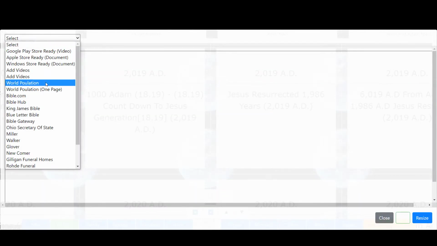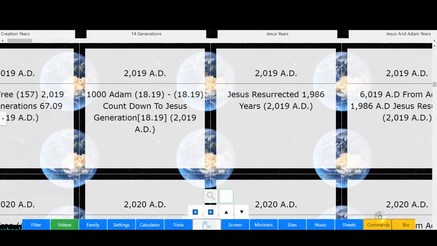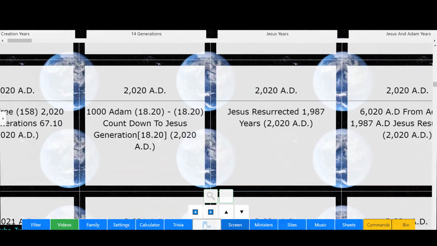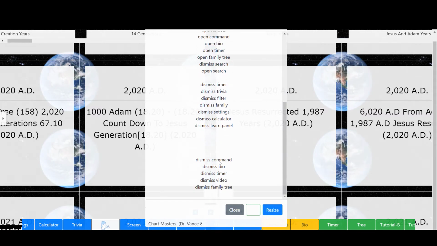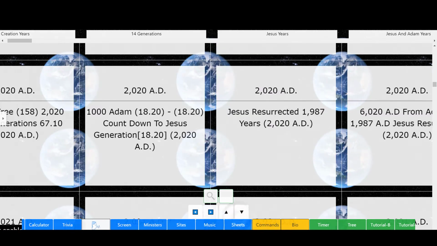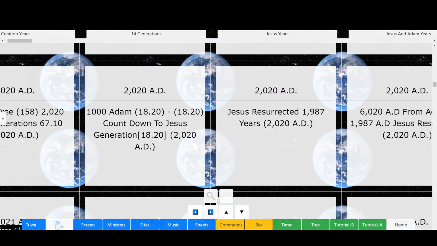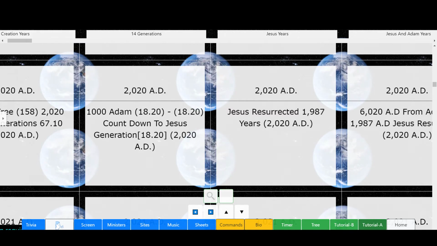Let's see, we got some other sites too. Let's see, world population, add videos, Bible Gateway, Ohio, Walker. Look at this, Walker Funeral Home. It's not connecting. Well, no worries there. But we got listed some voice commands. These are some commands that you can use for the voice. Got a tutorial mode, which can give you a demonstration. Let's see. Let's check this out.